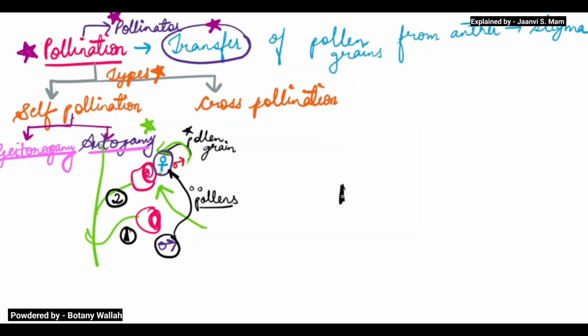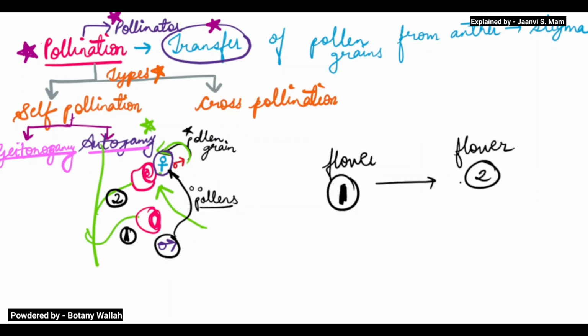So when the pollen goes from flower number 1 to flower number 2, we say it is geitonogamy. But the condition is that geitonogamy is of the same plant. This is one plant, same plant but two different flowers.